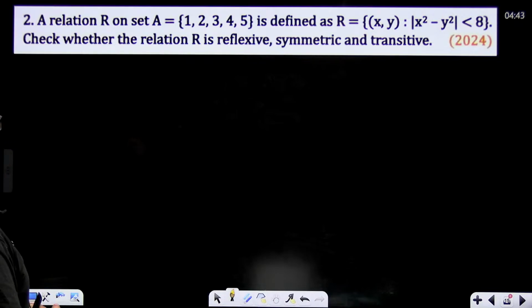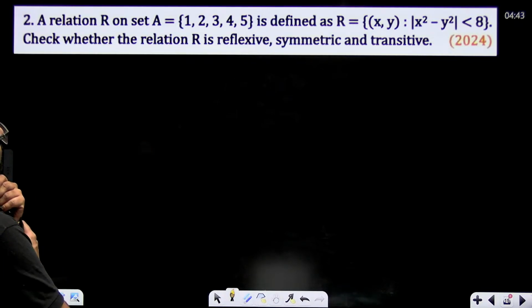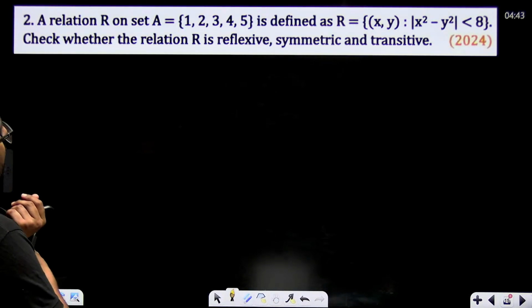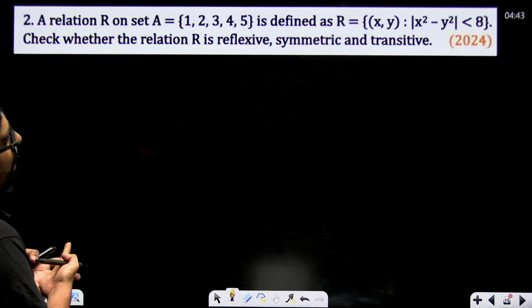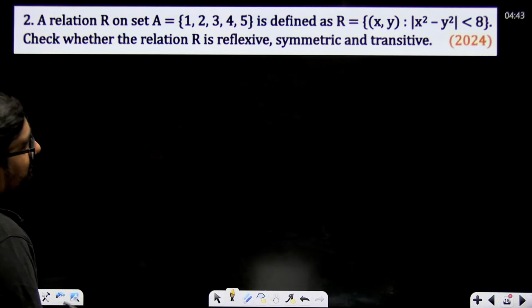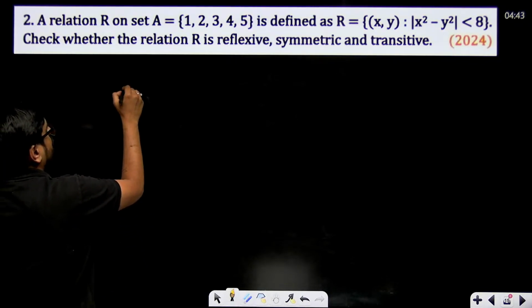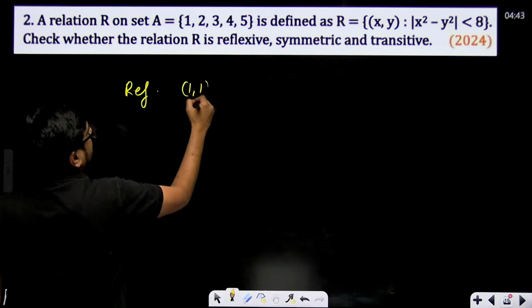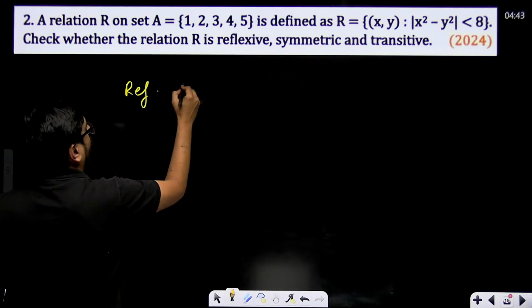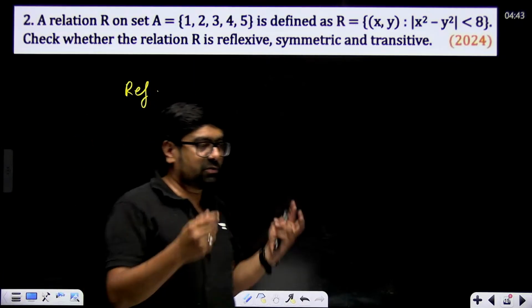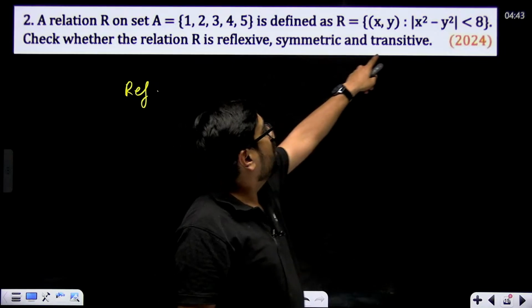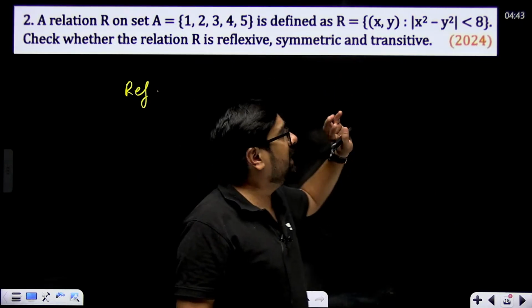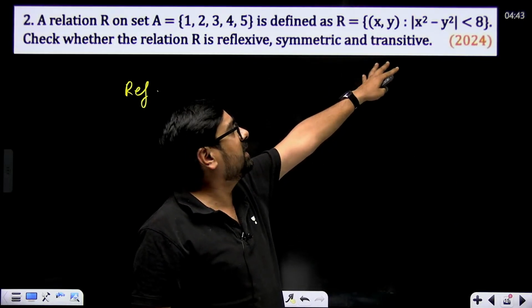Very important. This question again, reflexive, symmetric and transitive. A has this set, x square minus y square mod should be less than 8. First let's talk about reflexive. Simply check 1 comma 1, 2 comma 2. 1 minus 1 is 0, 0 is less than 8. 2 minus 2 is 0, 0 is less than 8. 3 minus 3 is 0.